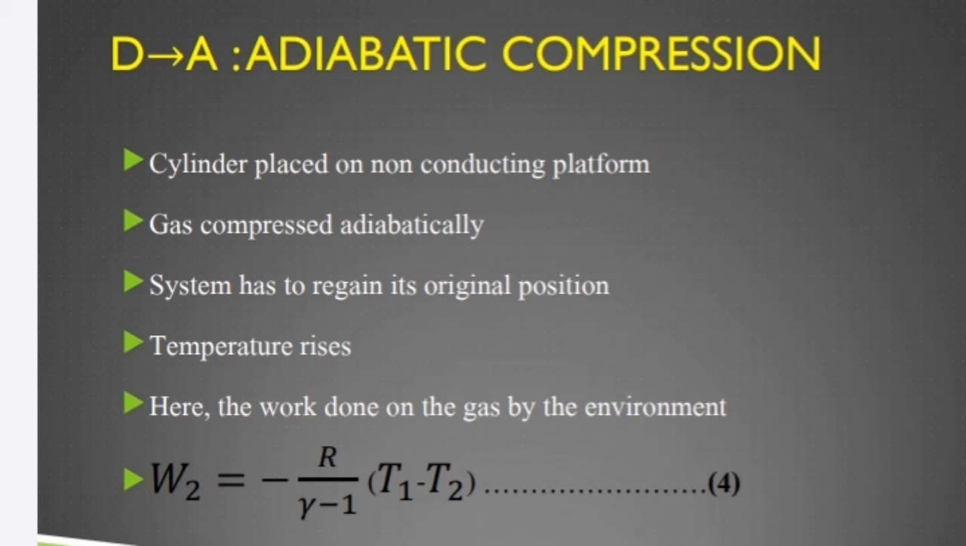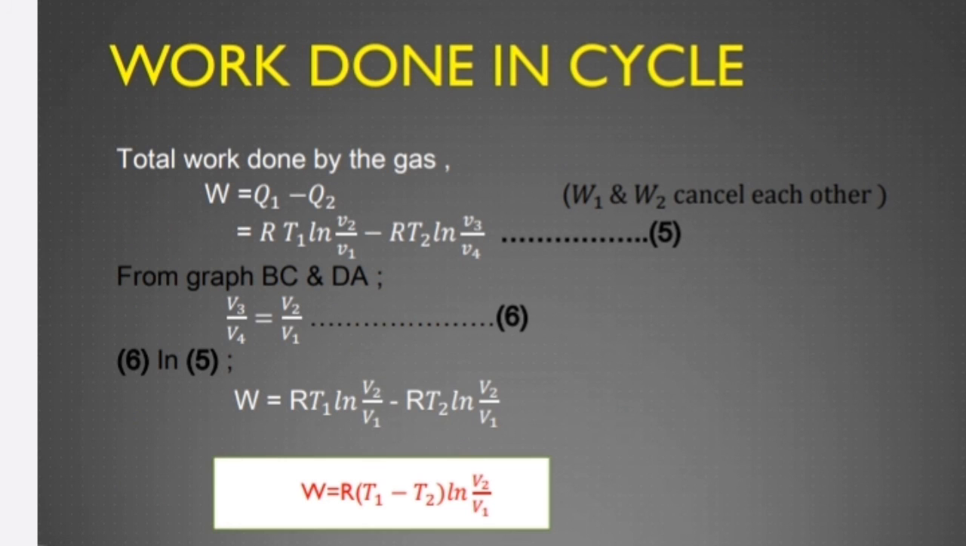And moving on to next process D to A, adiabatic compression. The cylinder placed on a non-conducting platform. The gas here is compressed adiabatically. So the system has to regain its original position. The temperature rises. So the work done equal to minus R by gamma minus 1 T1 minus T2, equation number 4. Work done in cycle W1 is equal to minus of W2.